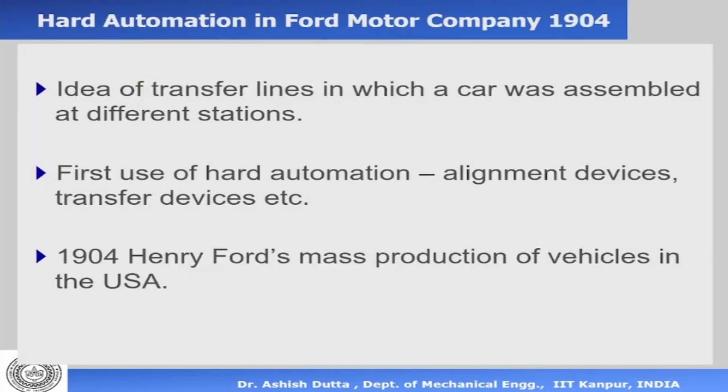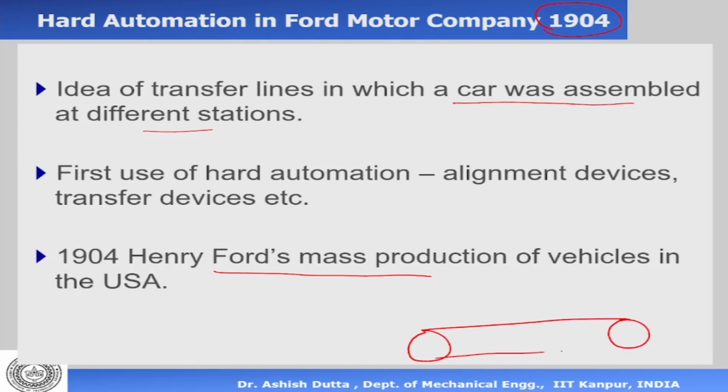Now, as we go further, what we see is that in 1904, in the Ford Motor Company in Detroit, it was Henry Ford who first developed the concept of the transfer line. And transfer lines are used for assembling cars across the world today. Anywhere in the world, in India or any part of the world, you see. So what is a transfer line? So you must have seen these transfer lines. Either you have seen them in companies or you have seen them in movies or on TV.